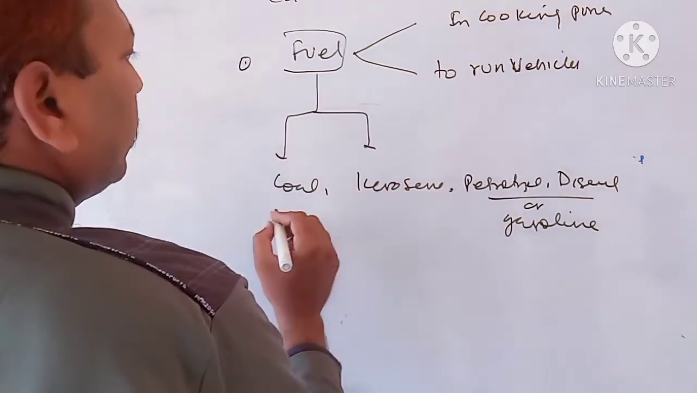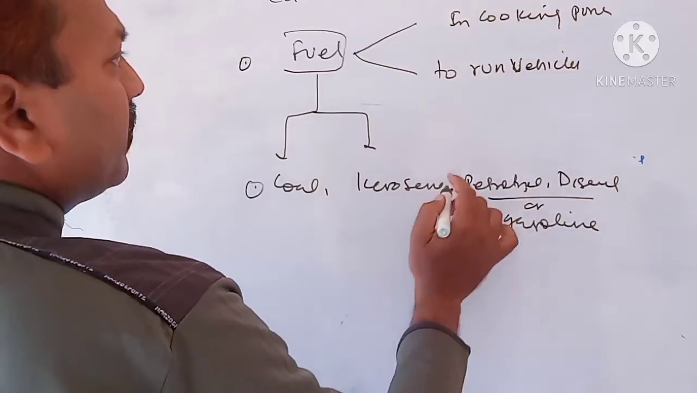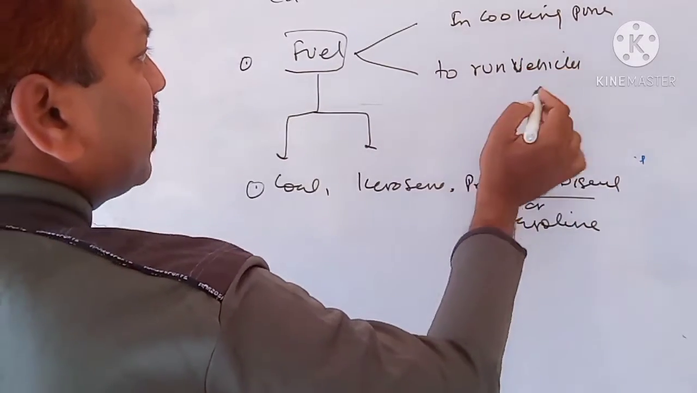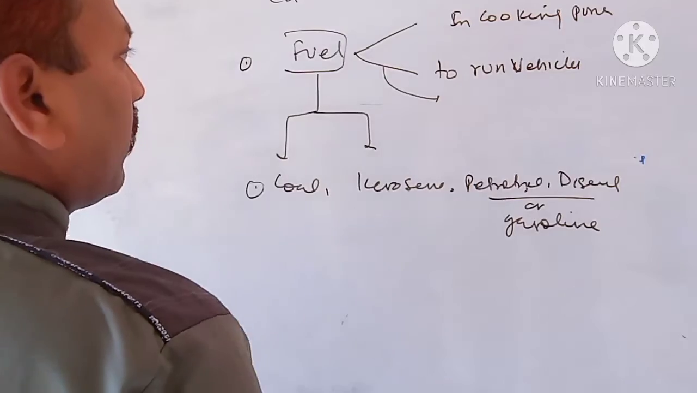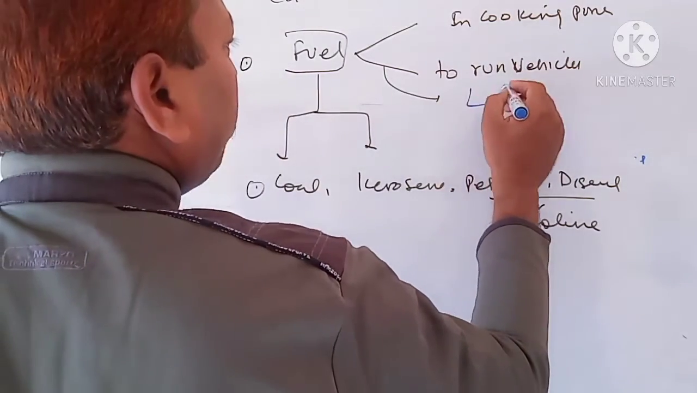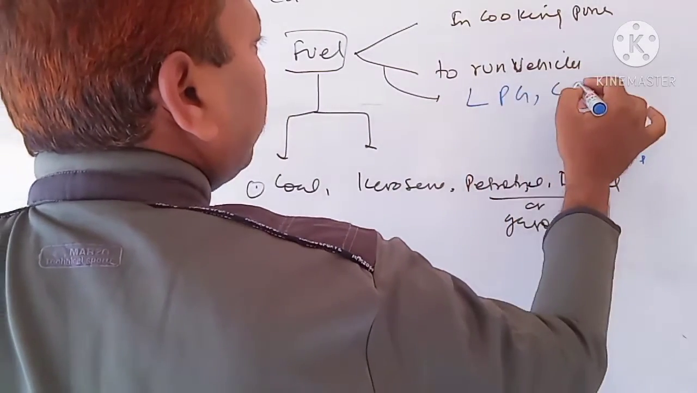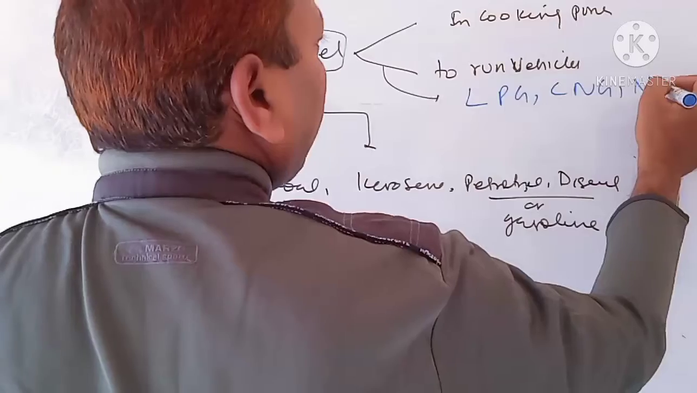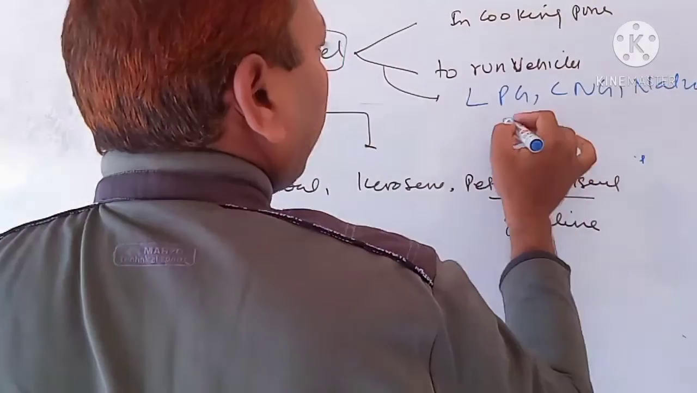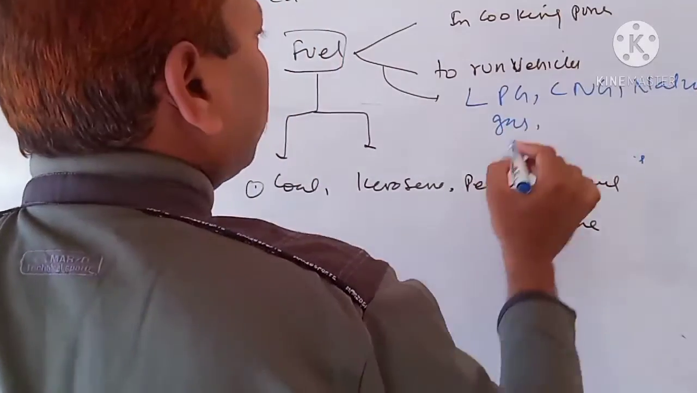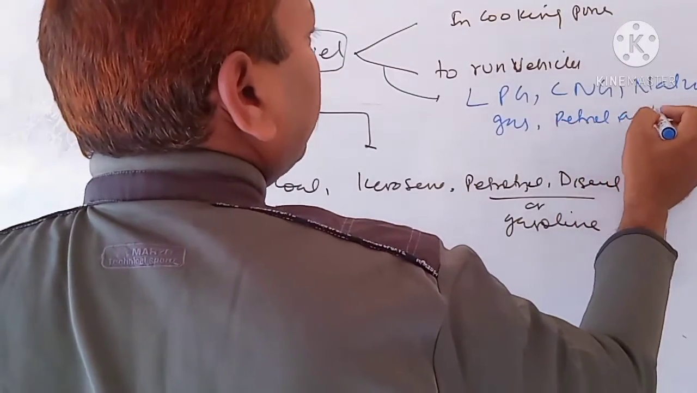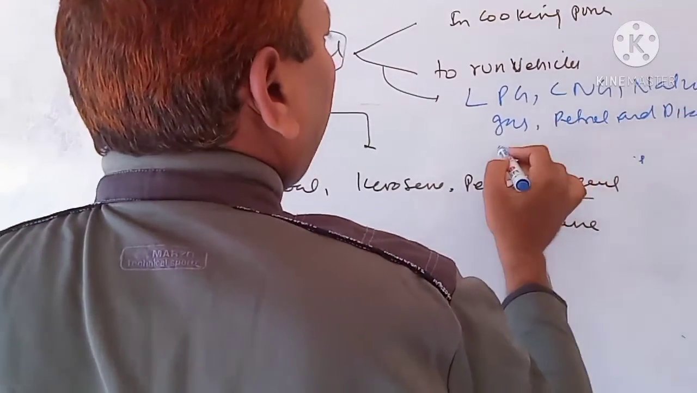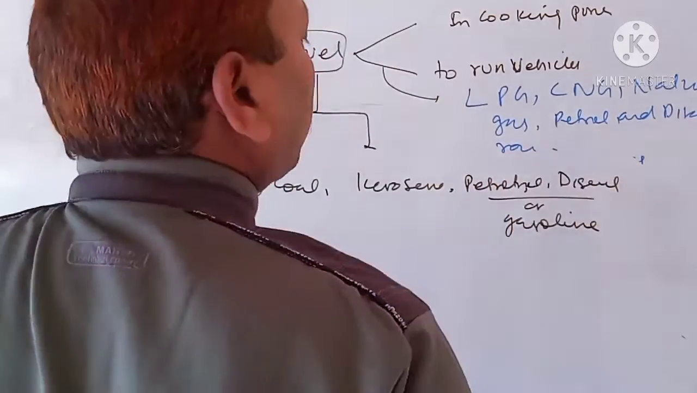Or another fuel, what is the purpose? We use it in domestic cooking. To run vehicles, we use LPG, liquefied petroleum gas, and CNG, natural gas. To run vehicles, petrol and diesel, and rocket fuel also, and transport fuel also.